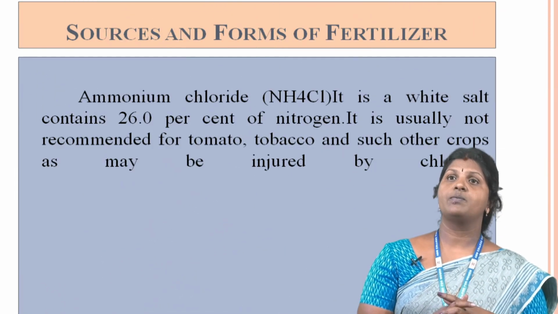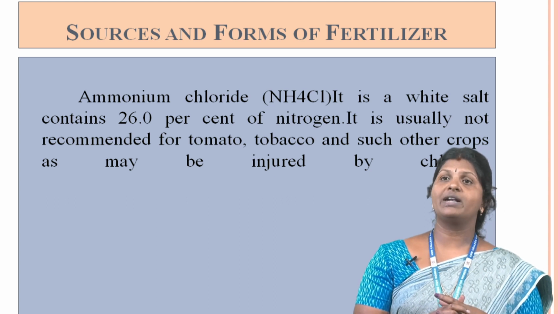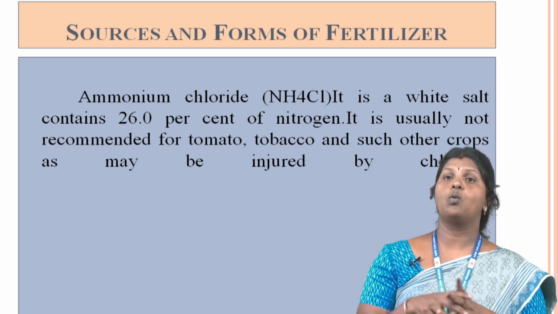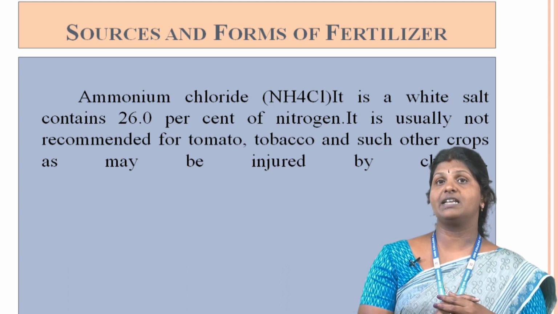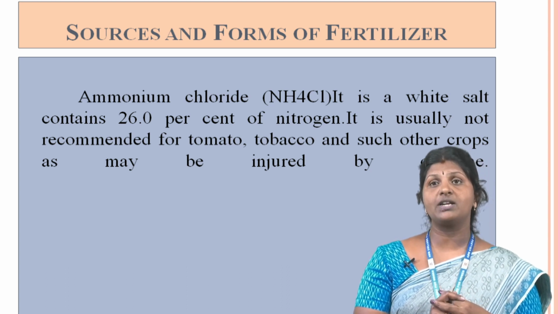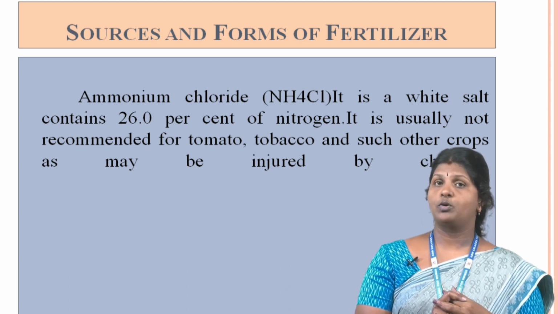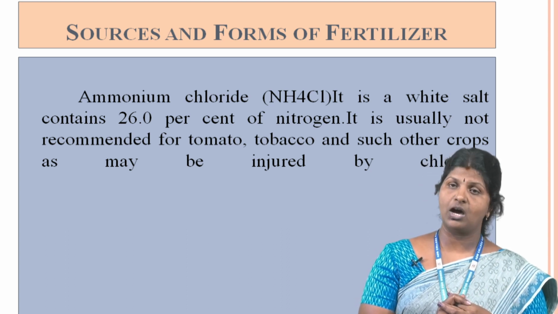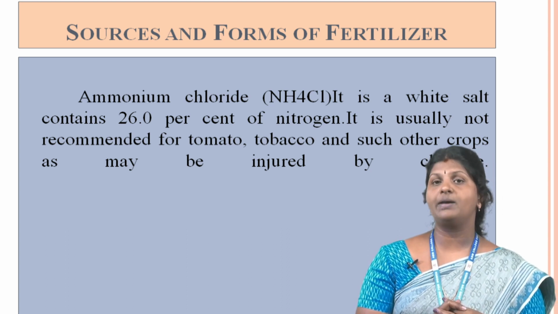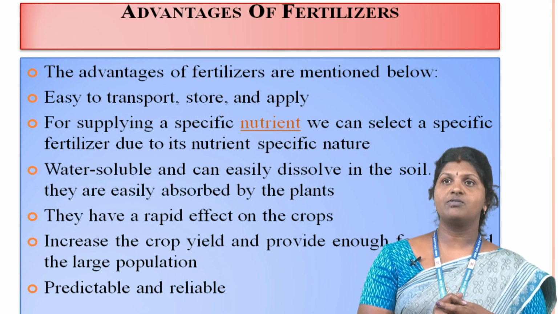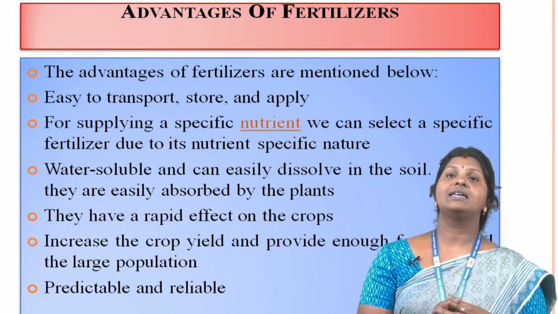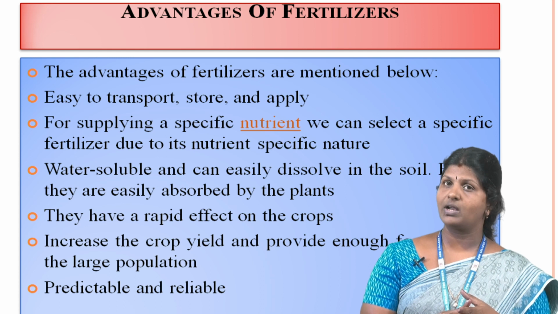The source of fertilizer, ammonium chloride, is a white salt containing only 26% nitrogen. It is usually not recommended for tomato, tobacco and such other crops as may be injured by chlorine. The advantage of fertilizer is mentioned: easy to transport, store and apply.